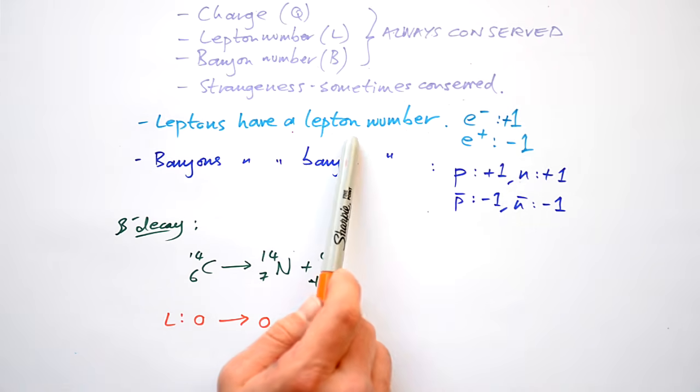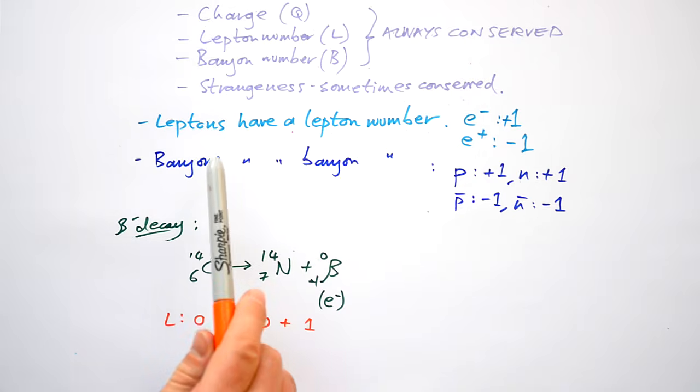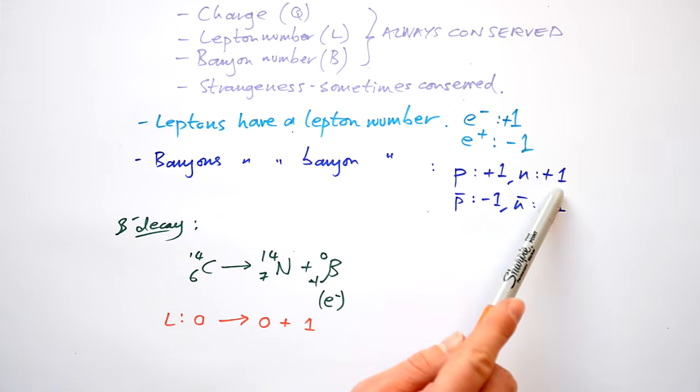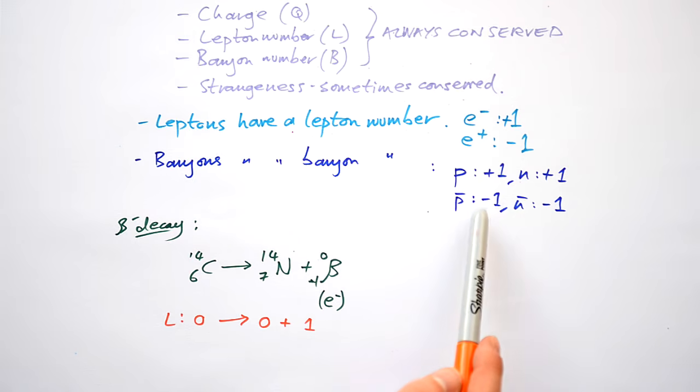Protons and neutrons aren't leptons, so they've got a lepton number of 0. Similar for baryons. Baryons have a baryon number. Protons are +1, neutrons are +1. Their antiparticles have the opposite charge. Well, that's still going to be 0 for a neutron, but they also have the opposite baryon number. So why on earth do we need these?